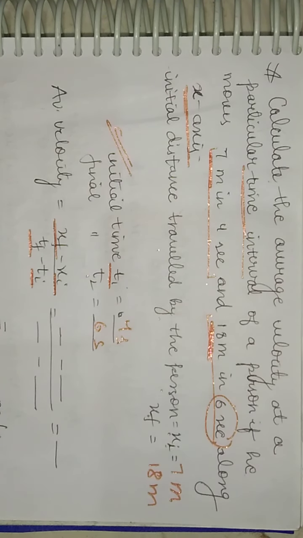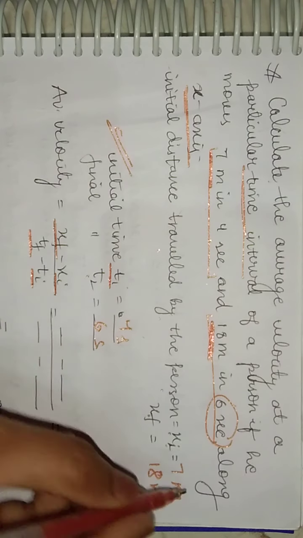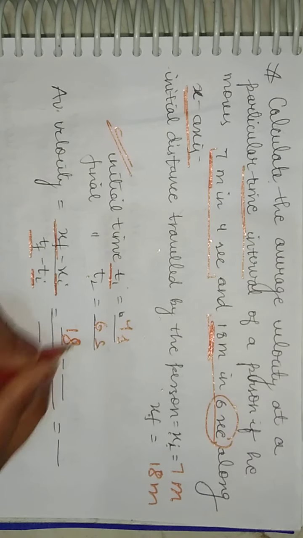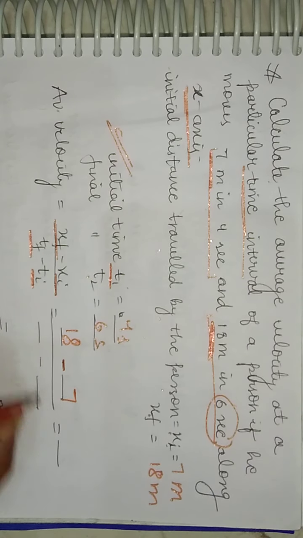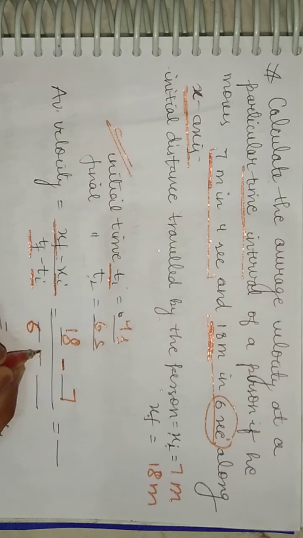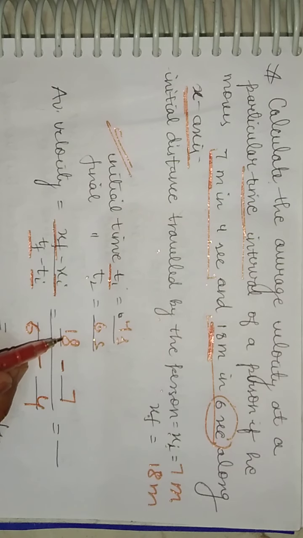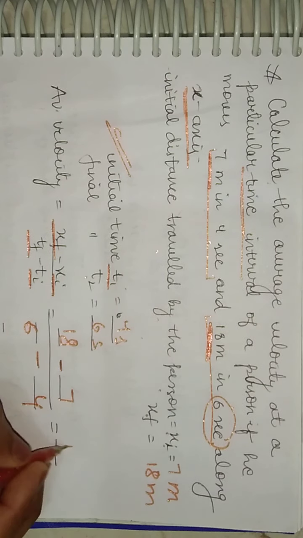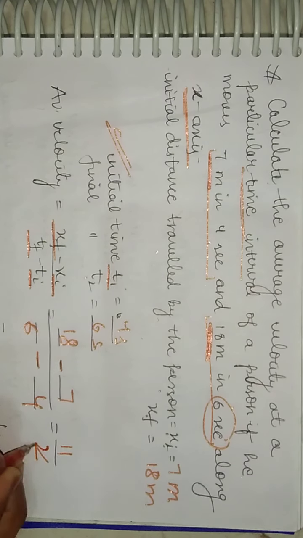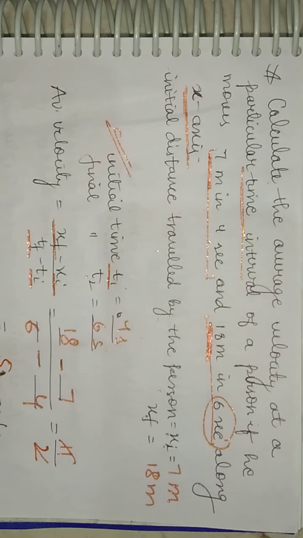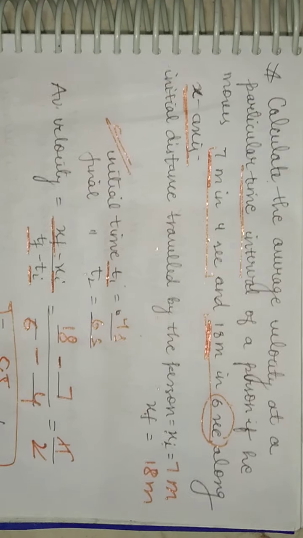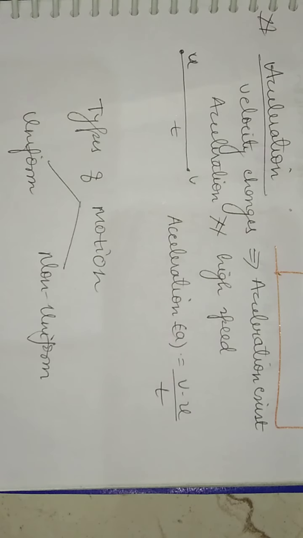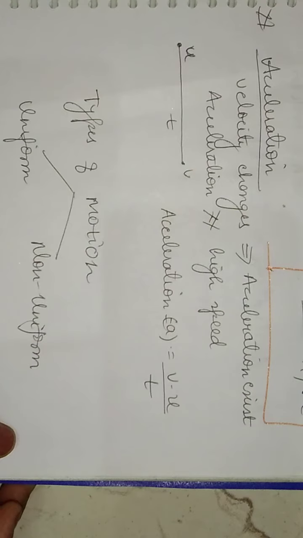Now what you need to do is put all these values in this formula and you will get 18 minus 7 divided by 6 minus 4. So here you will get 11 upon 2. And the final answer we got is 5.5 meter per second. A very simple answer. Now students, let's move on to another topic, that is acceleration.